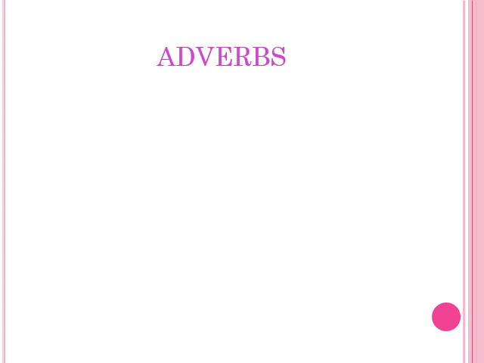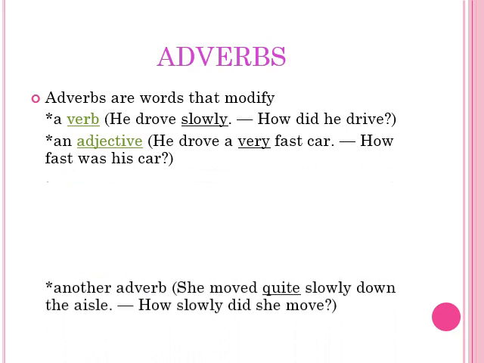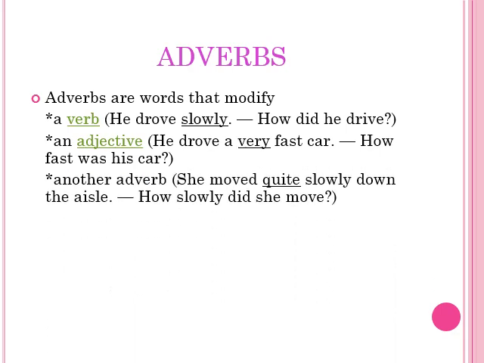Now let's talk about adverbs. Adverbs are the words that modify a verb, adjective, or another adverb. Like for example, he drove slowly. Here, slowly is basically modifying the verb drove. In the second example, he drove a very fast car. This fast car is an adjective. That's why this very is modifying the adjective fast.